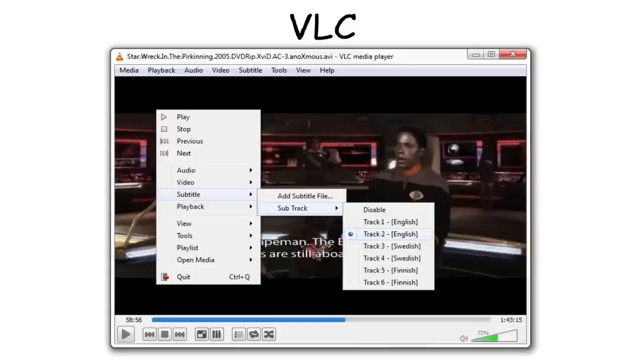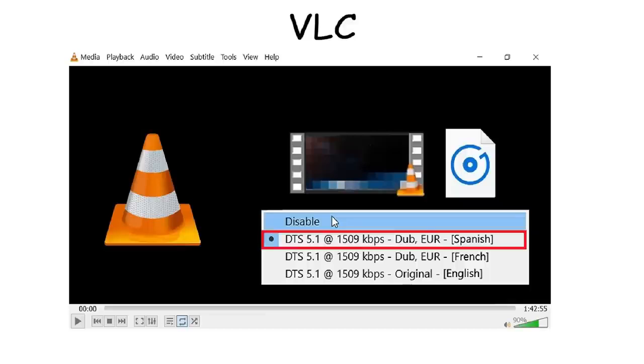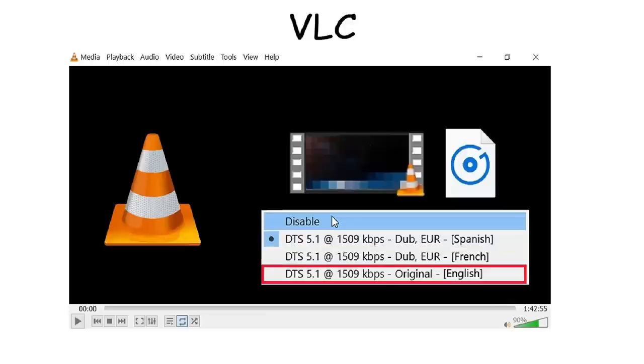Another great thing is VLC supports subtitles in multiple languages, and if a movie comes with multiple languages, VLC lets you switch between them instantly from the audio menu.